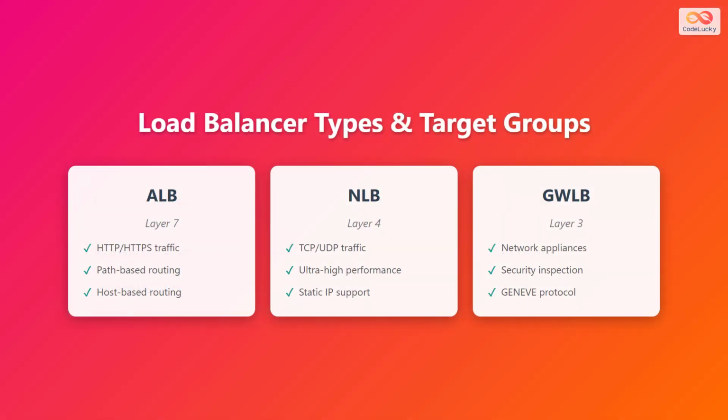Different load balancer types work with target groups in specific ways. The application load balancer, or ALB, operates at layer 7 and handles HTTP and HTTPS traffic. It supports advanced features like path-based routing, where different URL paths go to different target groups, and host-based routing, where different domains route to different targets. The network load balancer, or NLB, operates at layer 4 and handles TCP and UDP traffic. It's designed for ultra-high performance scenarios and supports static IP addresses.